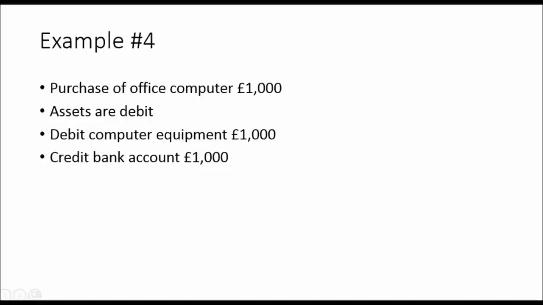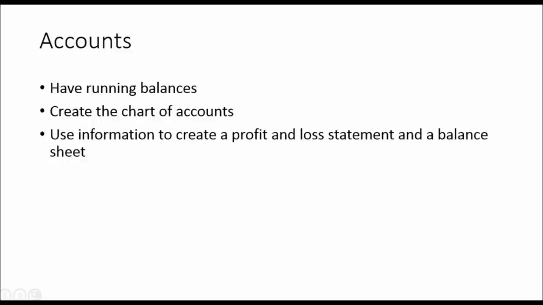Example 4, purchase of an office computer. I'm going so quick now that I can't even read anymore. So purchase of an office computer, £1,000. Well, that's an asset. Assets are debit; expenses debit; sales and liabilities credit. Debit computer equipment, £1,000, whatever the currency. Credit the bank account if we paid from the bank account, £1,000. We have our debit, we have our credit. Easy.